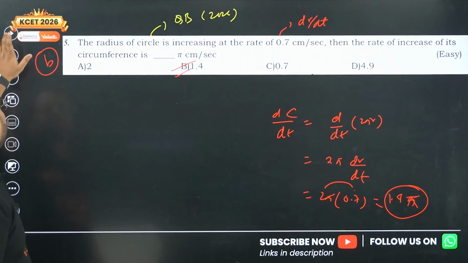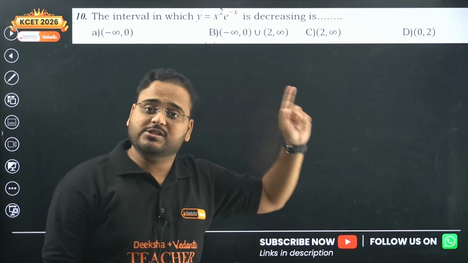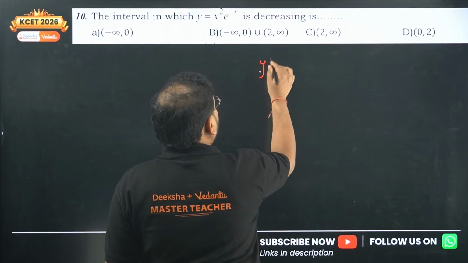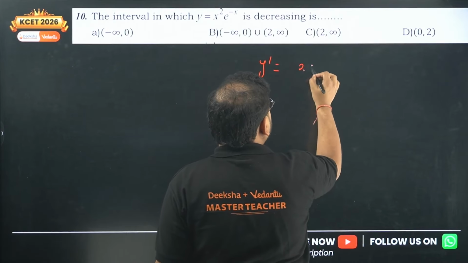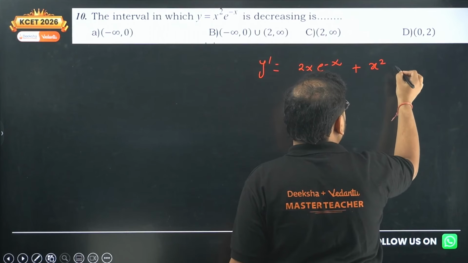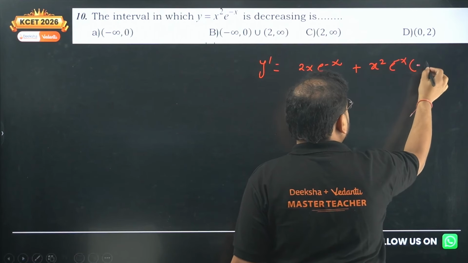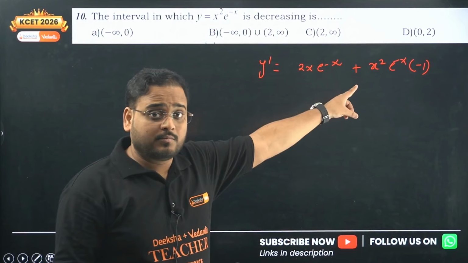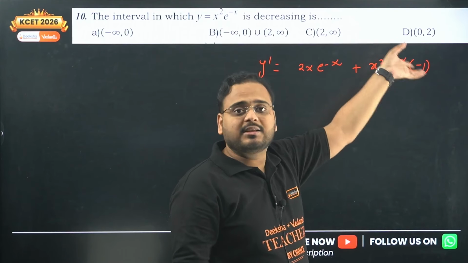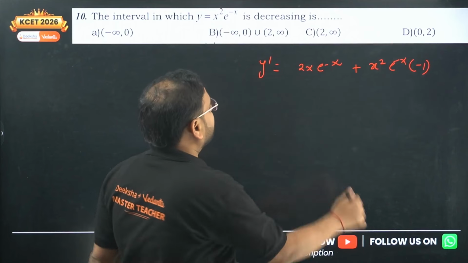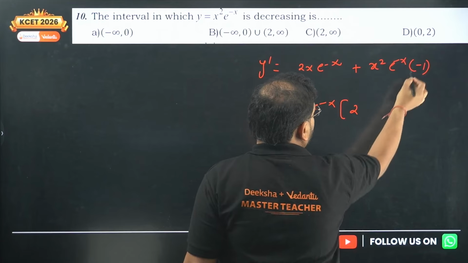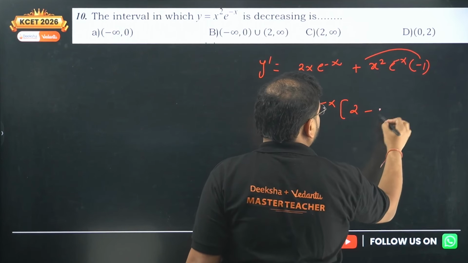Not at all. Next. The 10th question from your question bank again. Interval in which the given function is decreasing. Find it. You'll have this derivative as 2x e power minus x as it is. Then plus x square as it is, times derivative of e power minus x, and derivative of minus x is minus 1. Chain rule. No surprises over here. Now take x common and e power minus x common. You have here 2, and here minus. One of the x is taken out, so 2 minus x.